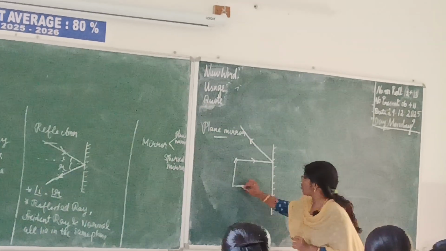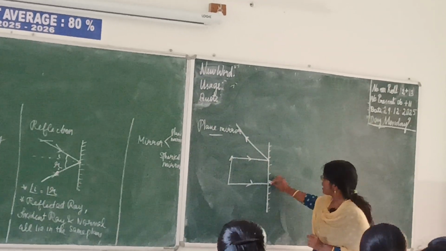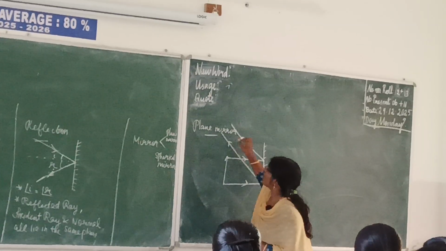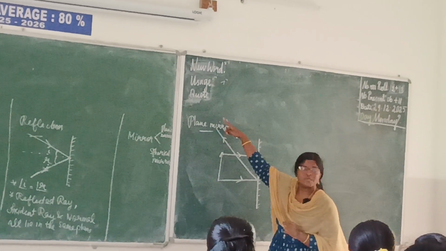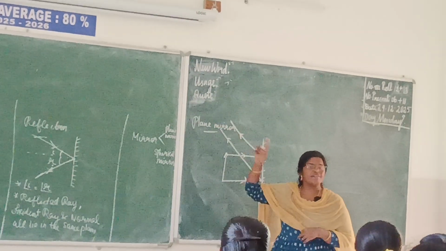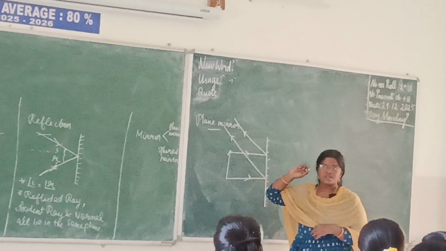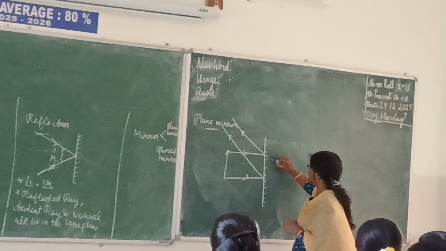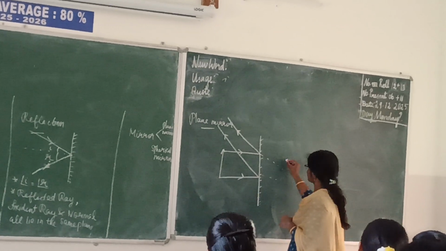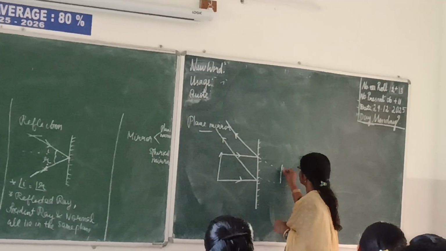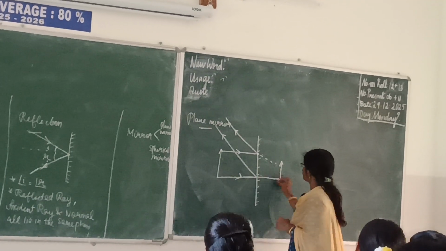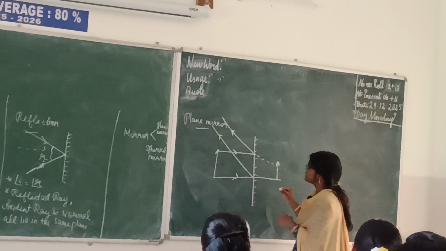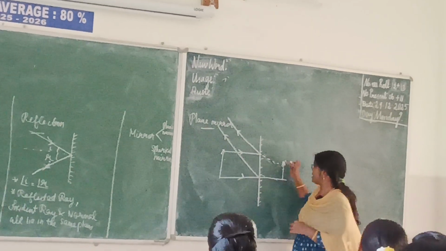Let me take one more incident ray, and it will get reflected. Whether this line will be joined anywhere here. So what we have to do for that? We have to dot, and you'll get the virtual image. Now you can see here.